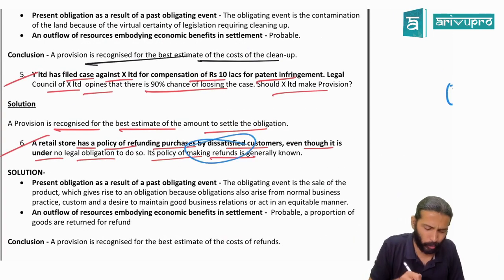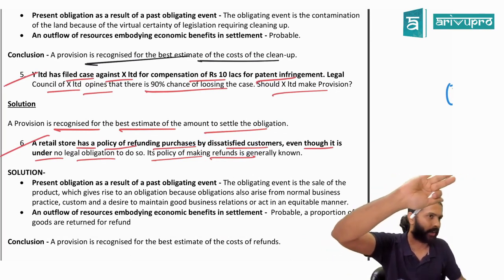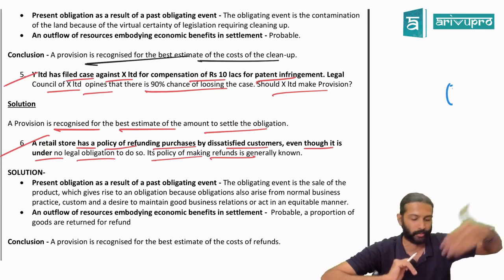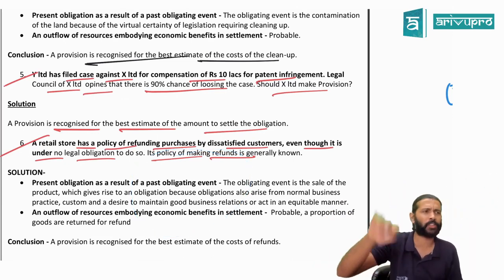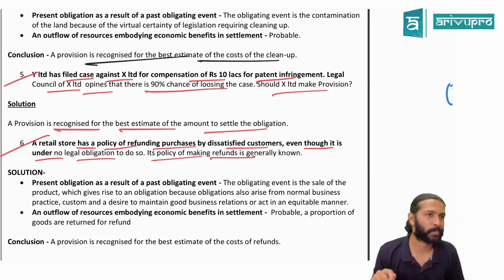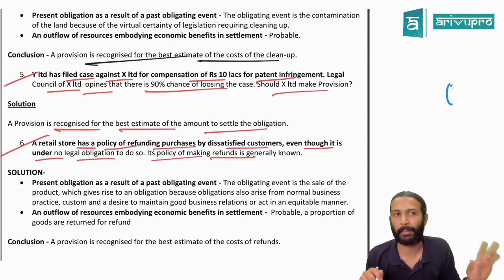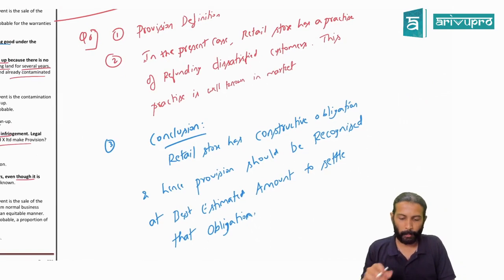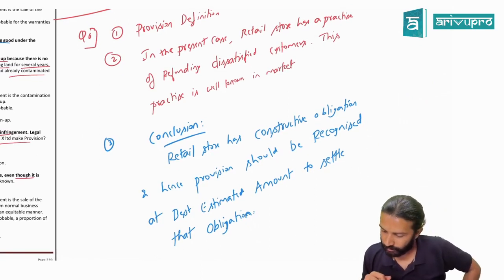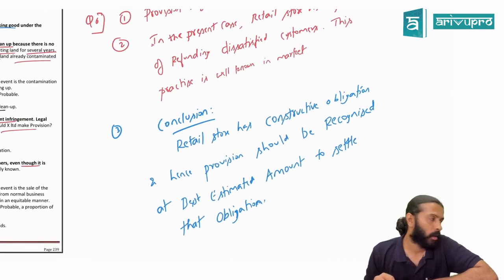But generally here we have to recognize a provision because, if the customer says he's dissatisfied, can the retail store say no, or will it refund? It'll refund. So most ideally a provision would be required here based on your previous practices. Whatever provision you've made in the history, the last 2-3 years, make that much amount for this transaction. Understood? Anyone copying or done? Alright.